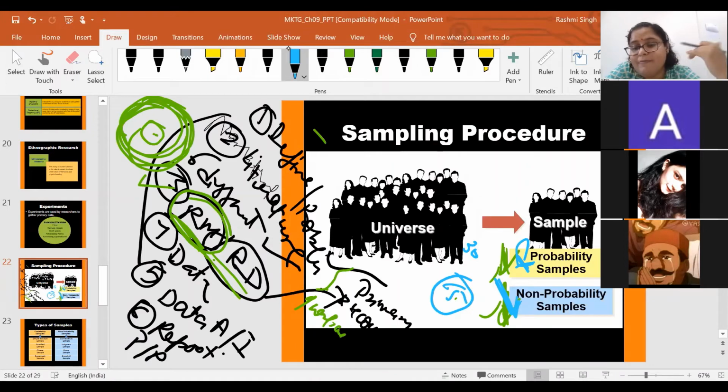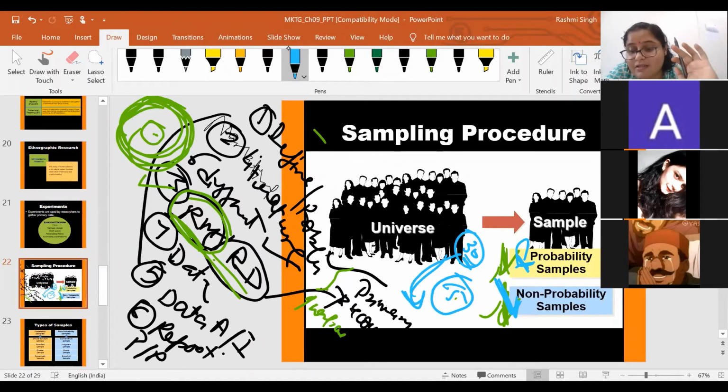I will use my convenience, since these students are easily available, and these 30 students are very active in the classroom. So I'll take all the 30 students, or I'll assign Rishikesh Bag to please give me the list of 30 students who can work actively. Here I am not using any kind of statistical tool or technique. I'm not using any probability.